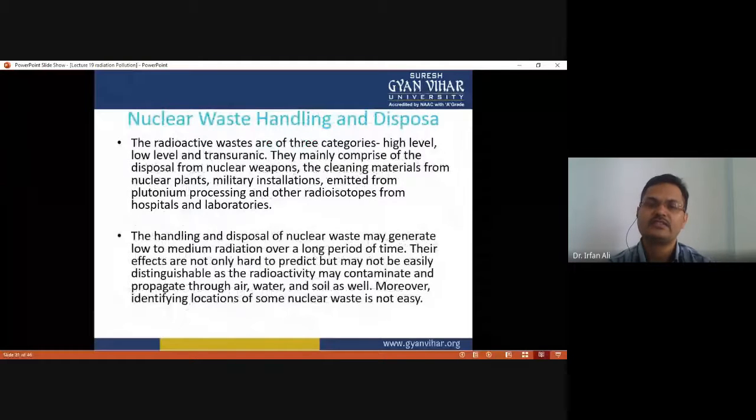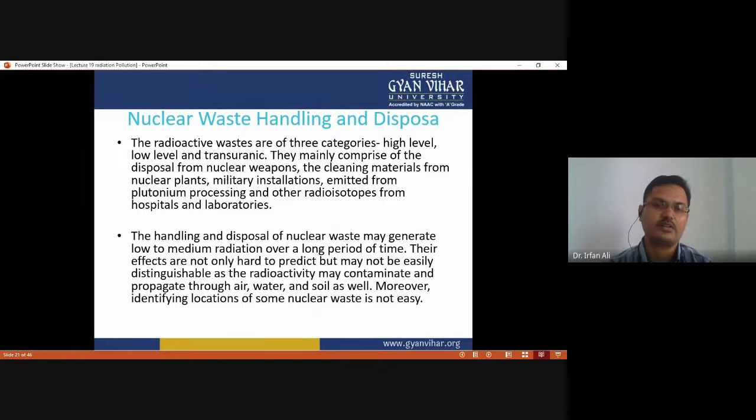And nuclear waste, as we discussed, is another cause of radiation pollution, as nuclear waste handling and improper disposal is a source of radioactive pollution. Radioactive waste is of three categories: high level, low level, and transuranic. They mainly comprise the disposal from nuclear weapons and the cleaning material from nuclear plants, military installations, and emissions from plutonium processing and other radioisotopes from hospitals and laboratories.